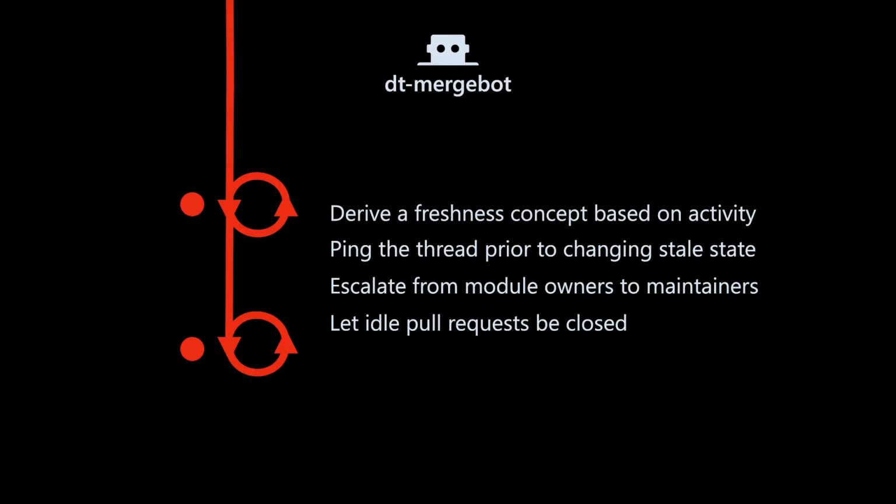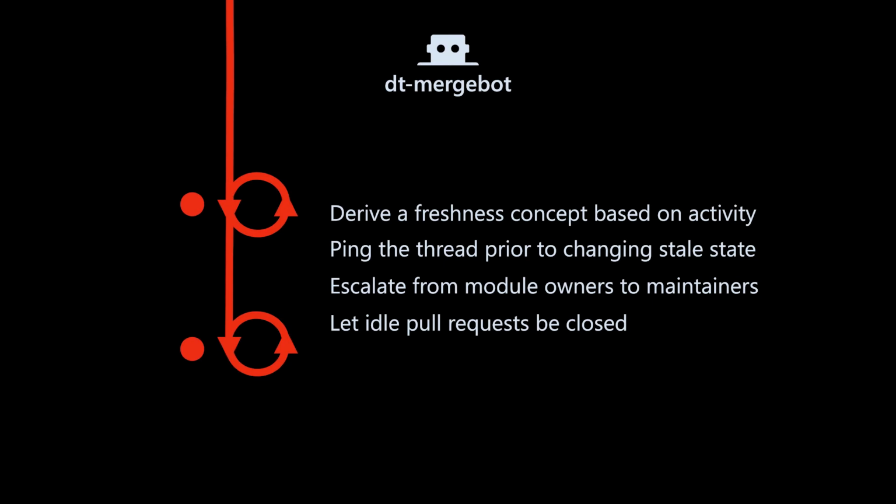There are many reasons why someone doesn't respond. It could be that they are just busy, but it could also be that somebody's change is a bit too controversial for anybody to individually say, I'm going to go out of my way and say this change is okay. And so we derived this freshness concept based on activity like comments and git commits, to try and keep people engaged in that pull request, or at least explicitly say, hey, we're about to move from this being an active pull request to being one that's considered stale. And if it is, you might just want to consider closing it, to encourage people to actually do something.